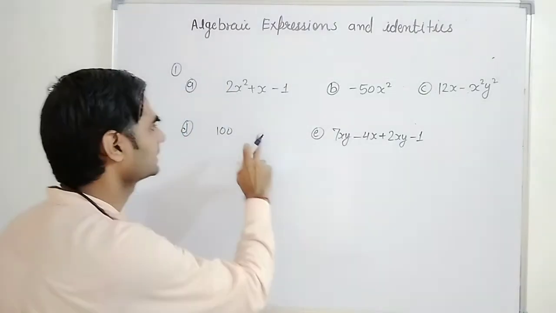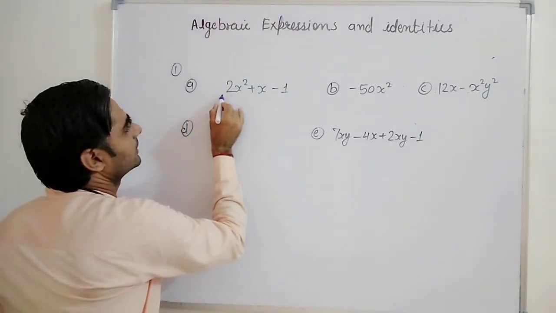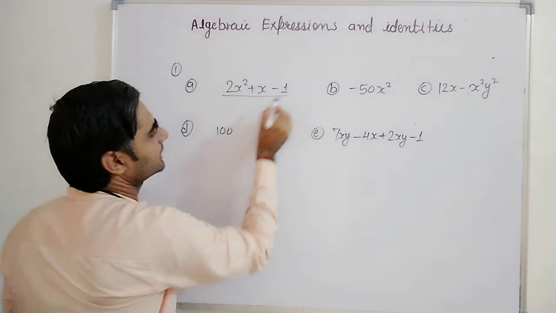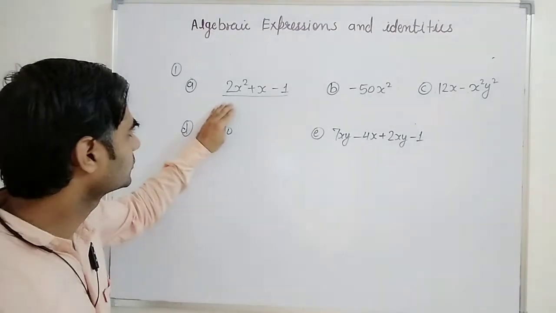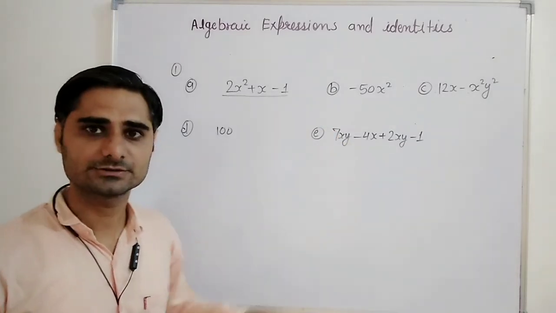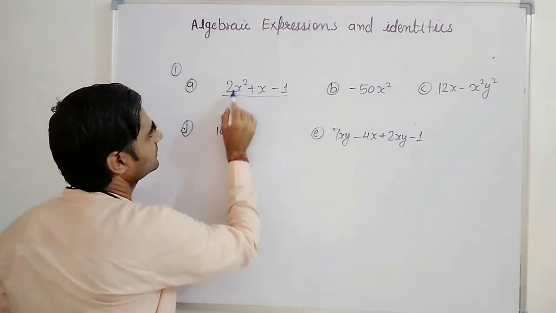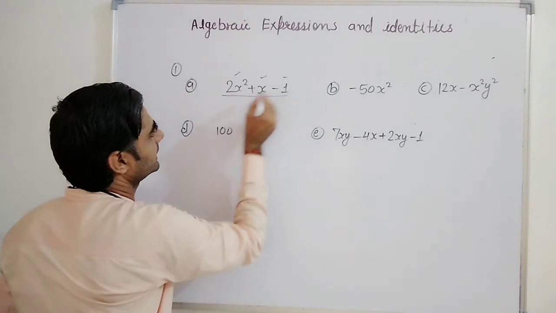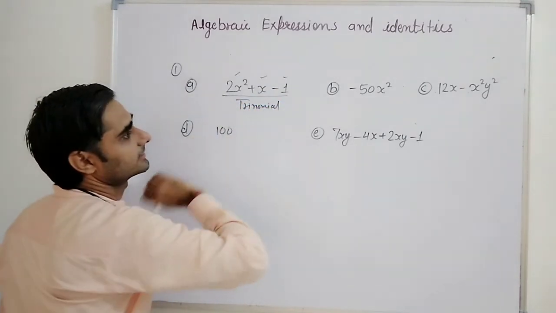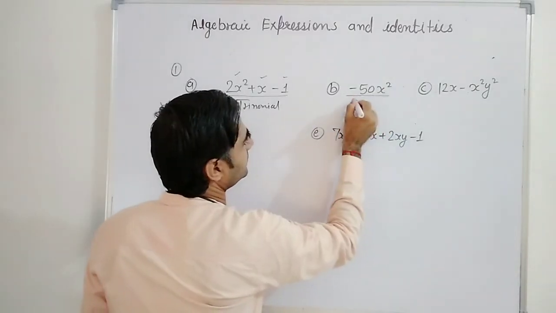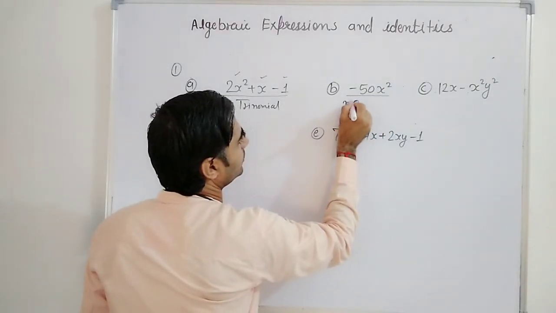Now watch it carefully. We have to classify according to terms. Is this monomial, binomial or trinomial? How many terms are there? 1, 2 and 3. So this will be trinomial. Here how many terms are there? Only 1. So this will be monomial.